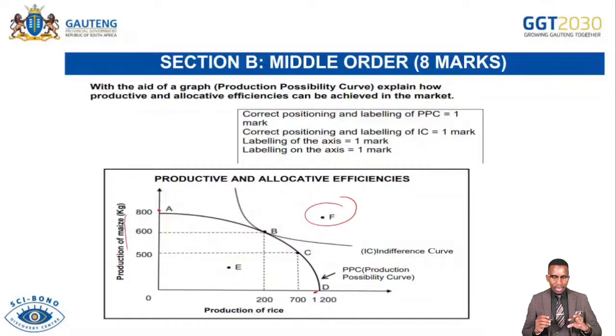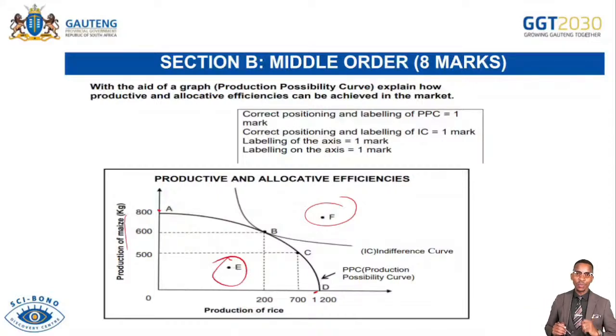So look, we have points here on the PPC. We use points to explain the situation of efficiencies and inefficiencies. So points inside the PPC simply tell you that there's a misallocation of resources. It tells you that resources are not used to their optimal level. They are not used to the maximum level. For instance, you might be given 10,000 to produce goods. You only spend 2,000. What about the 8,000? It has not been spent.